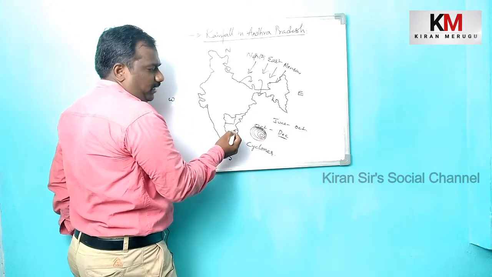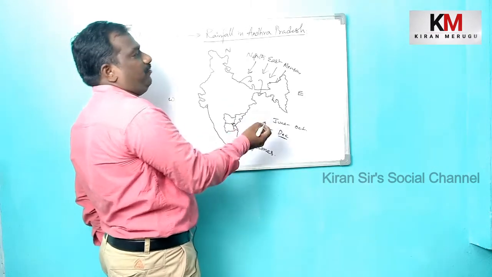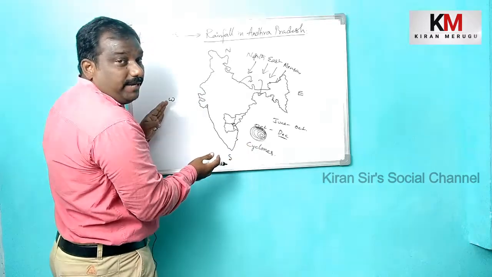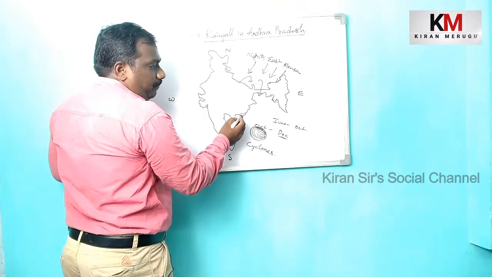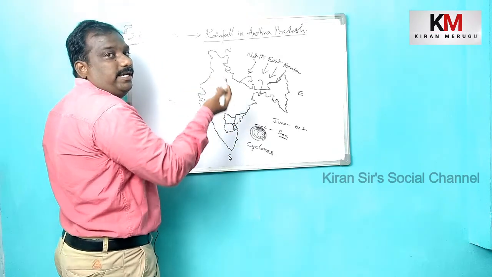While these northeast monsoons are blowing in this direction, especially from October to December, the southern part of Andhra Pradesh, like Nelluru and Prakasam, these two districts receive the highest rainfall during the northeast monsoon time. But during the southwest monsoon time, the northern part of coastal Andhra Pradesh and much of Telangana receives the highest rainfall.